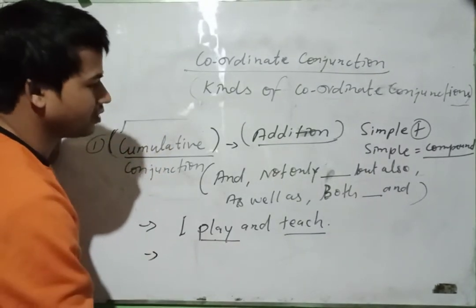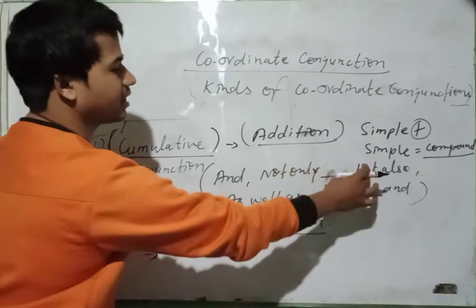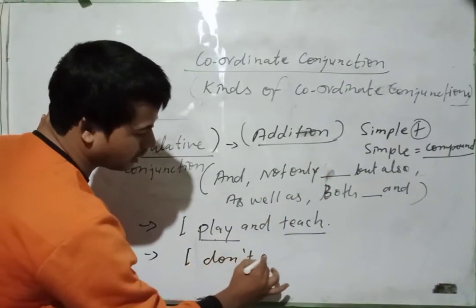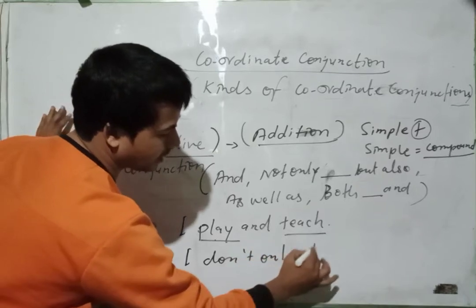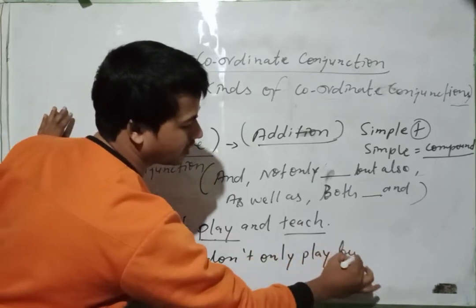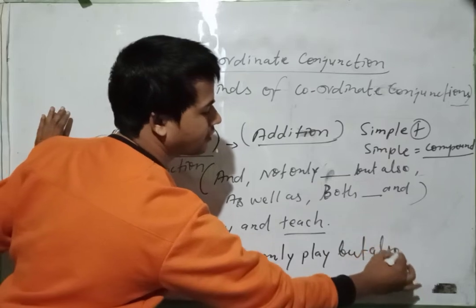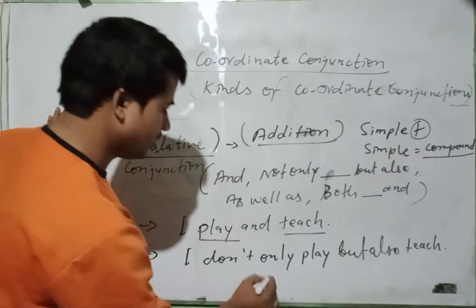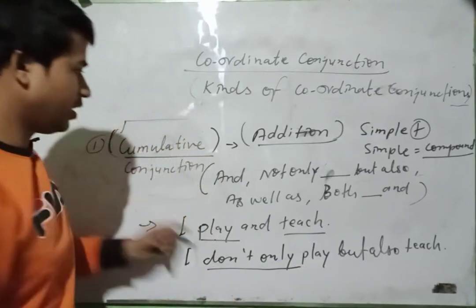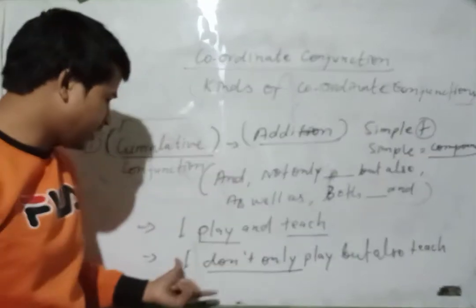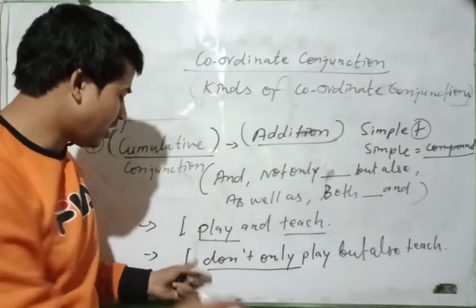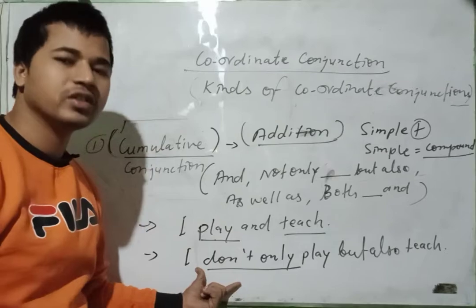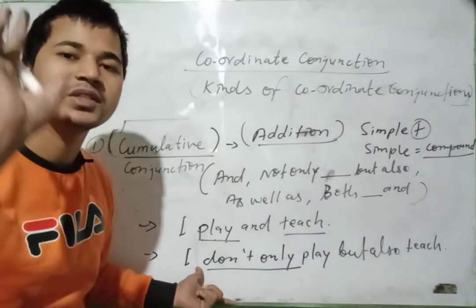And we can make more with not only, but also. I don't only play but also teach. Look at this: here is not, so this is the present indefinite tense, and I have put do before not, because do is the helping verb of the negative sentence in present indefinite tense.